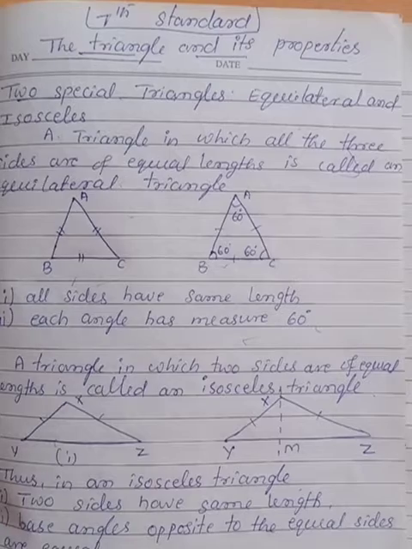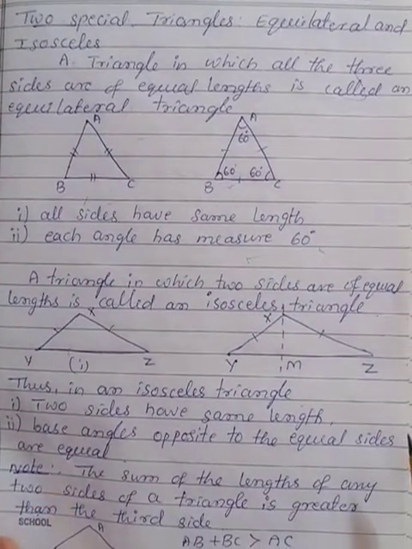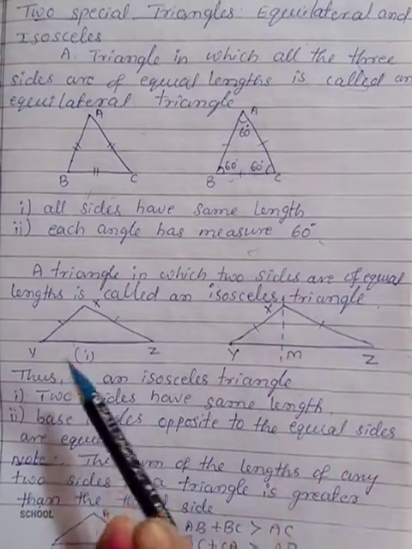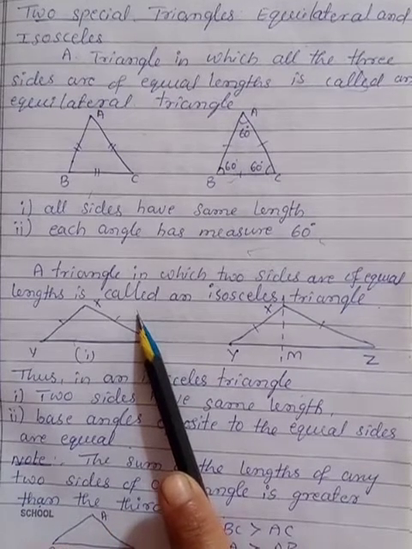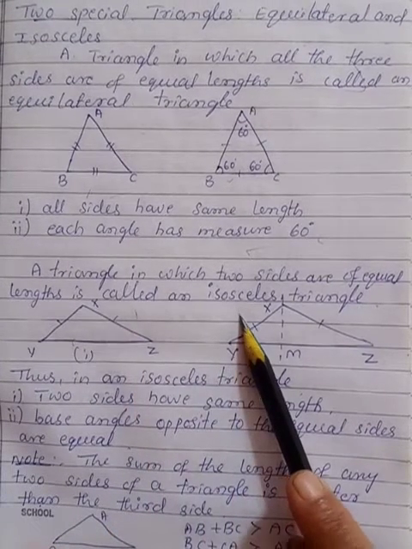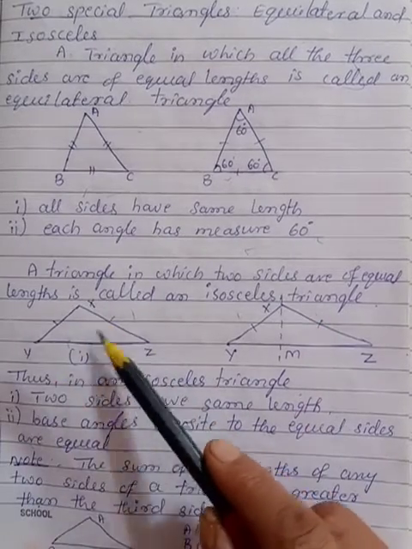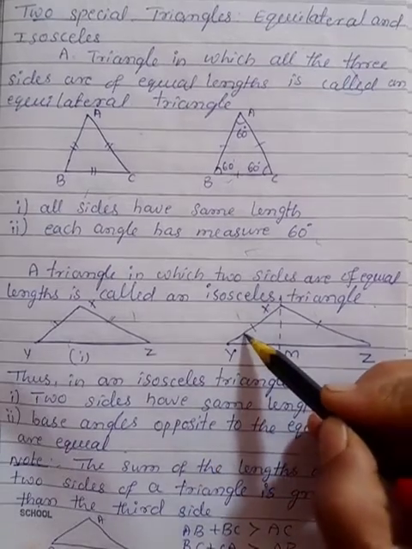Getting it? Now, one more we have taken, that is the isosceles triangle. What is the meaning of isosceles triangle? It means a triangle in which two sides are of equal length. Any two sides of equal length, then it is called an isosceles triangle. See here, it is a triangle. This side is equal to this side. At that time, what happens, you know?